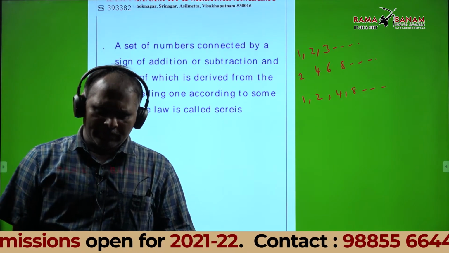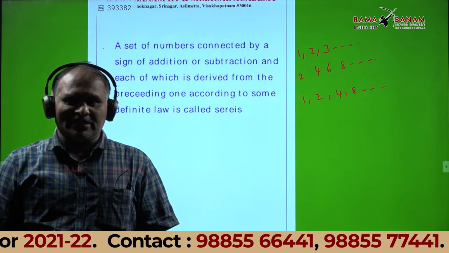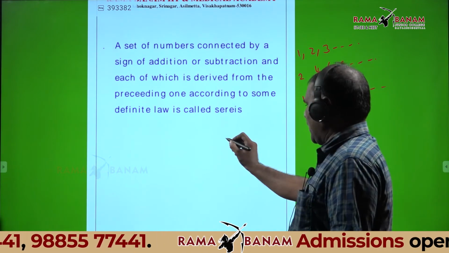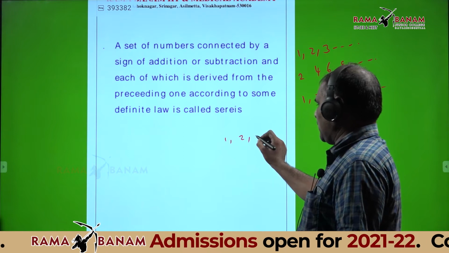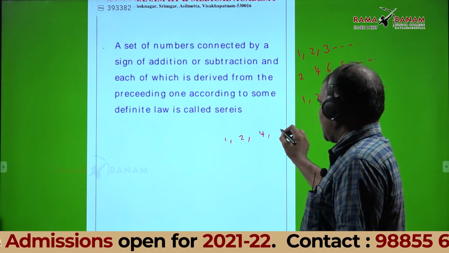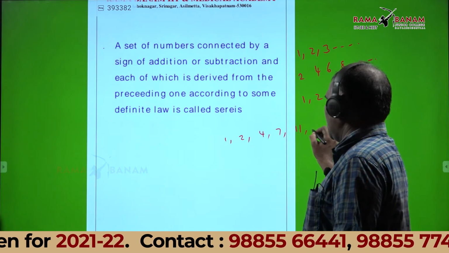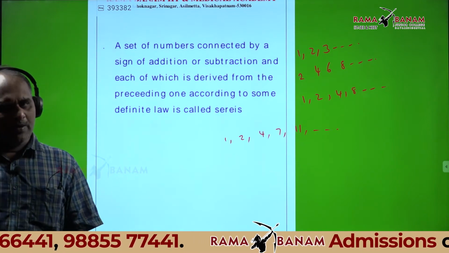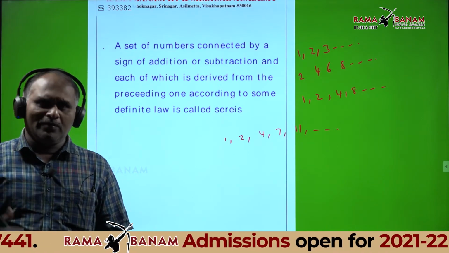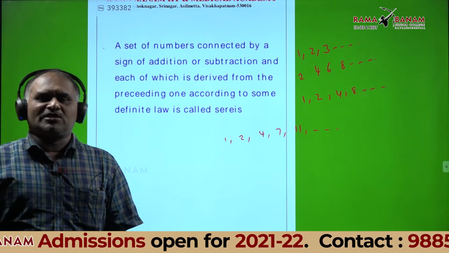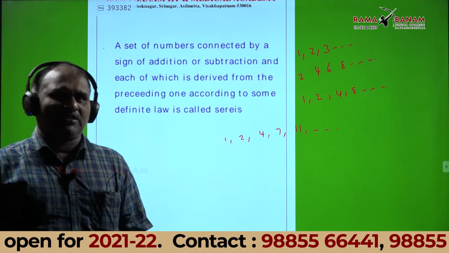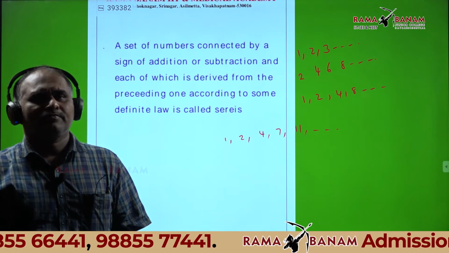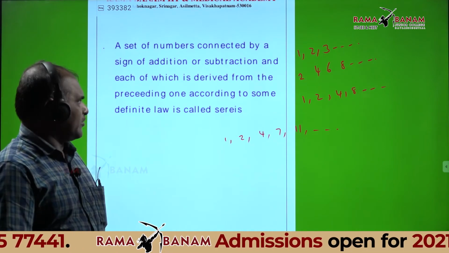The difference is sometimes equal, sometimes not equal. Here 1 and 2, the next one is 4, next 7, next 11, like this also there. That is also one sequence. Sometimes the difference is the same, sometimes not the same. The set of all possible sequences is called a series. Clear? Yes, sir. Note down.